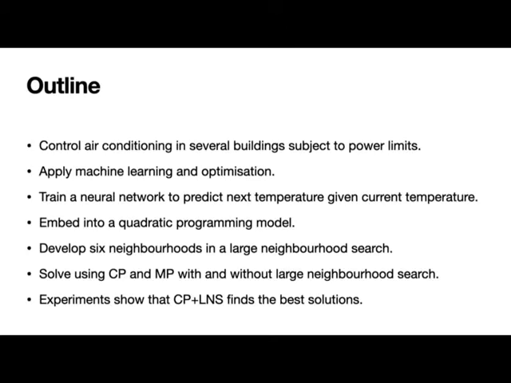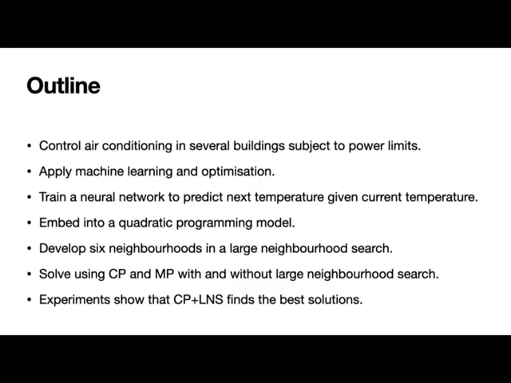In this paper, we study a real problem in the energy domain. We have several buildings connected to a microgrid. A microgrid is a small electrical grid that is close together. On very hot days, there is not enough power to run the air conditioning systems of all buildings at the same time. So we want the microgrid to centrally control when the buildings should turn off their air conditioning.